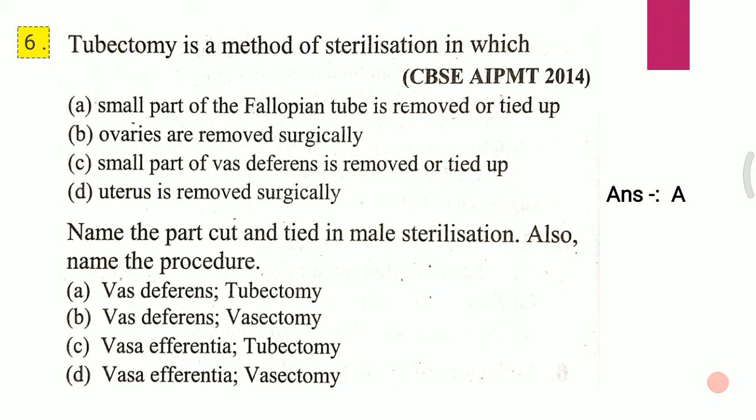Question 2. Name the part cut and tied in male sterilization. Also name the procedure. A, vas deferens tubectomy; B, vas deferens vasectomy; C, vas efferentia tubectomy; D, vas efferentia vasectomy. The answer for this second question is B, that is vas deferens vasectomy.